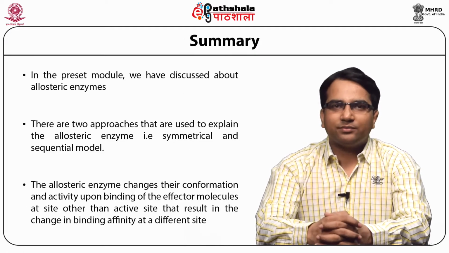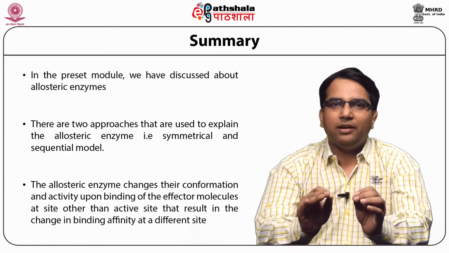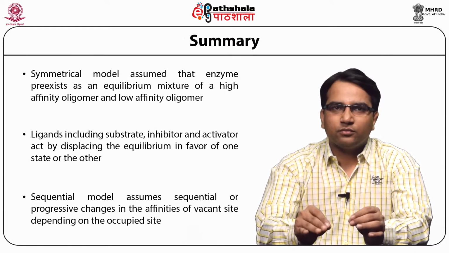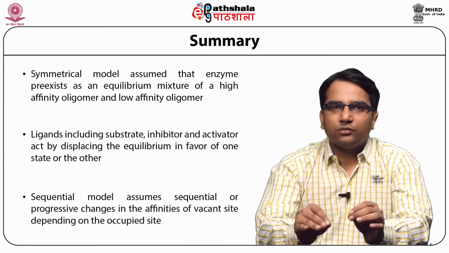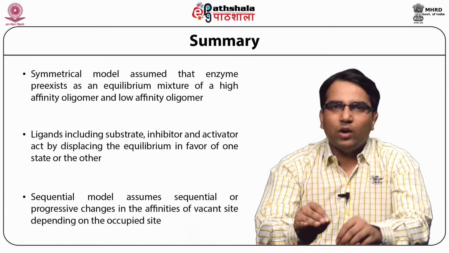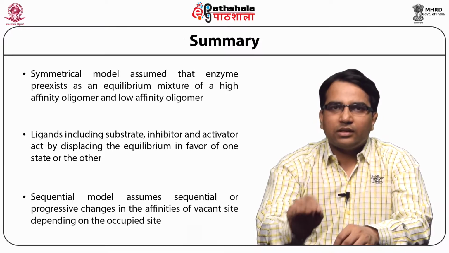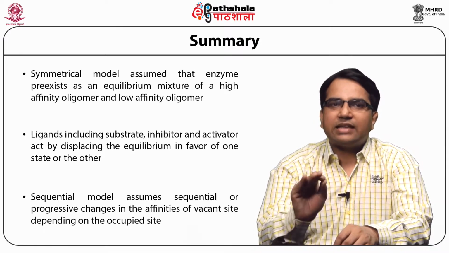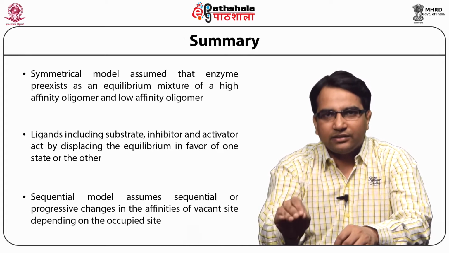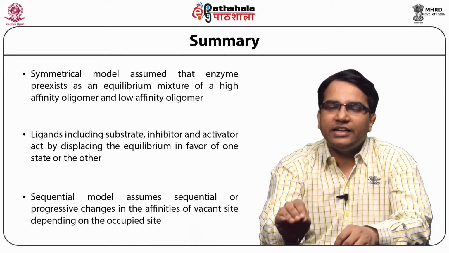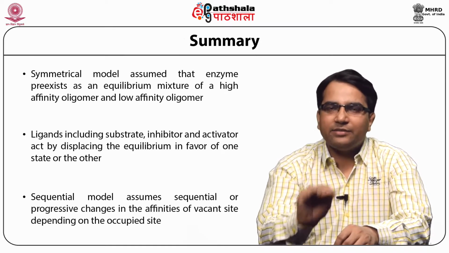So students, let's summarize what we have learned from this module. In this module, we have learned what an allosteric site is. An allosteric site is a site other than the active site which influences the binding or catalysis of the active site.